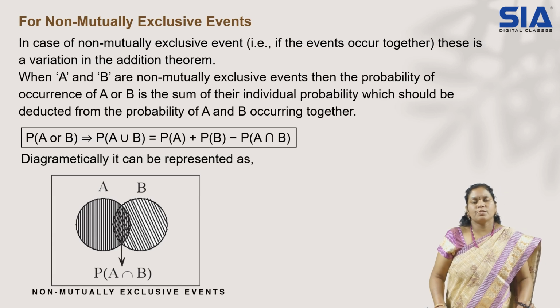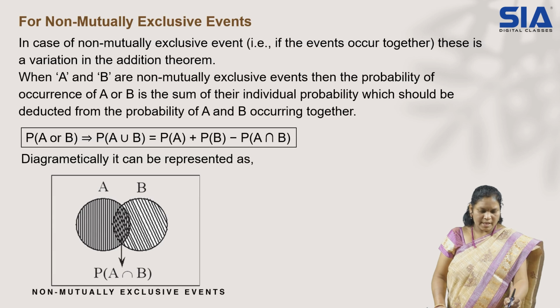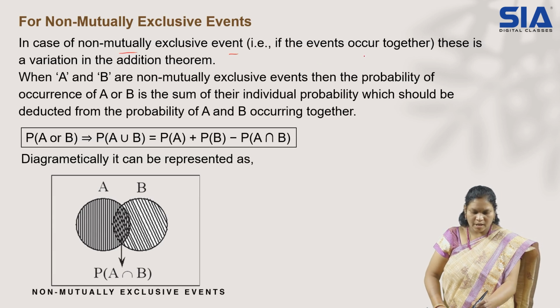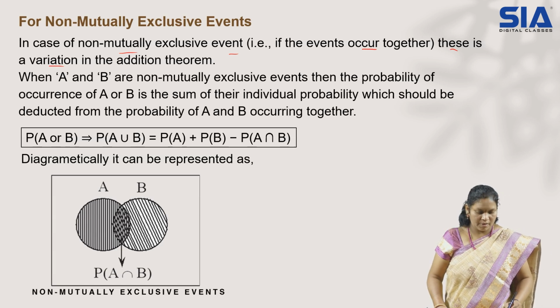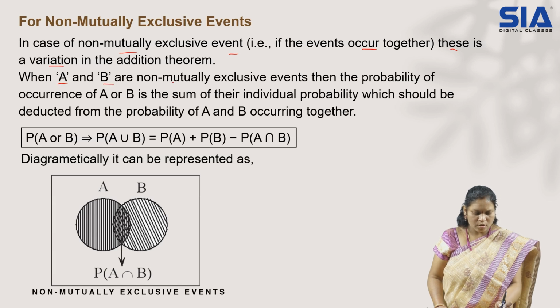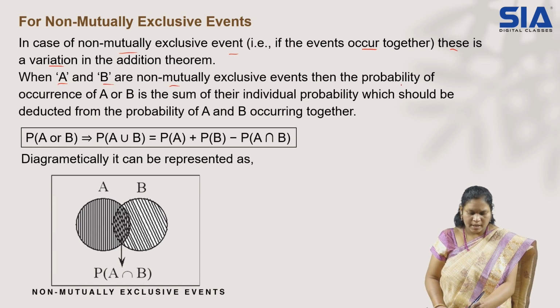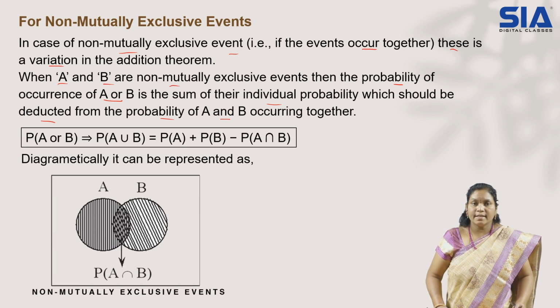So for such situations, how does the addition theorem go? Let us check it out here. In case of non-mutually exclusive events, if the events occur together, this is a variation in the addition theorem. So whenever non-mutual cases are there, how the formula changes, they are giving here. When A and B are non-mutually exclusive events, then the probability of occurrence of A or B is the sum of their individual probabilities, from which the probability of A and B should be deducted.